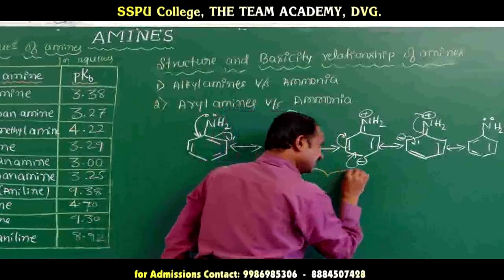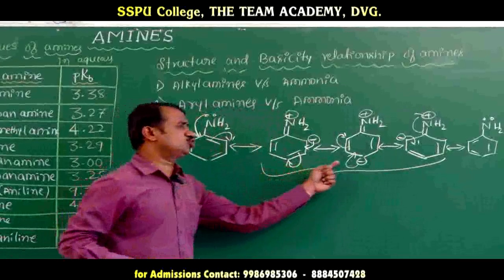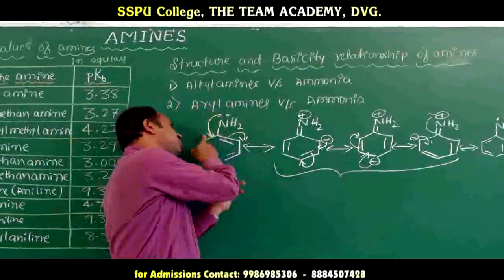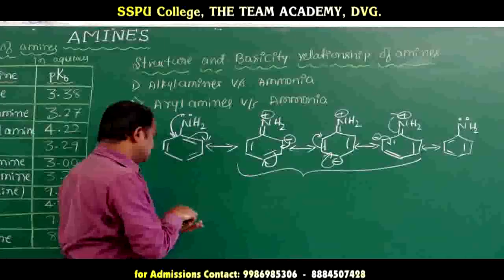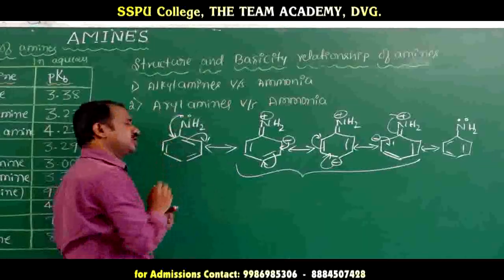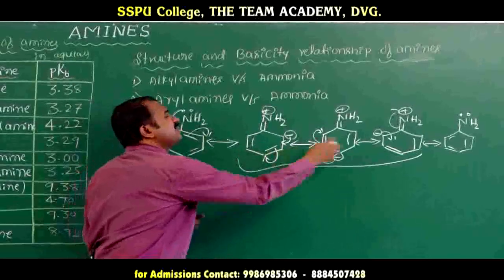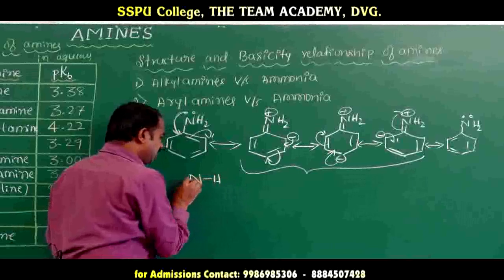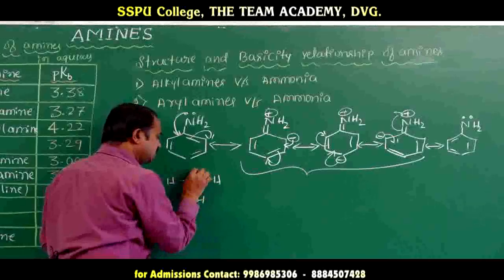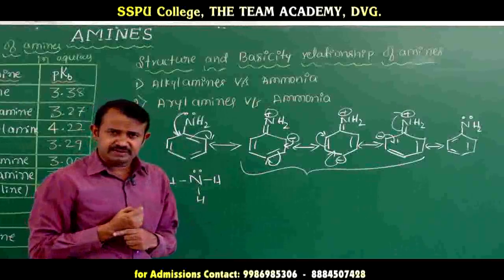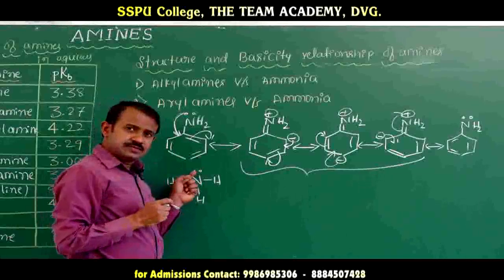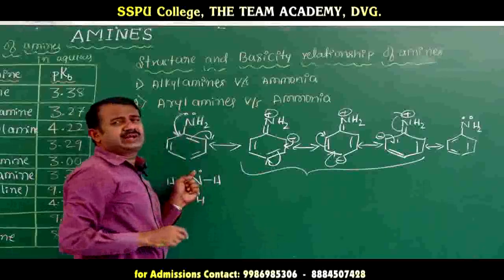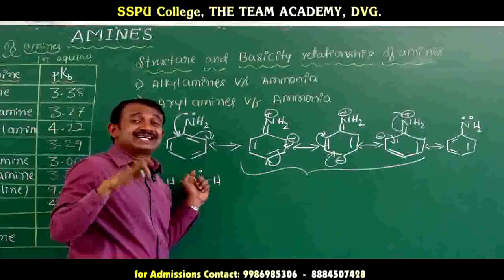These are resonance structures 1, 2 and 3. What happens when the electrons are donated? I will compare with ammonia. This is ammonia, which has a lone pair of electrons, but in aniline the electrons are donated to the benzene ring, so the basicity decreases.